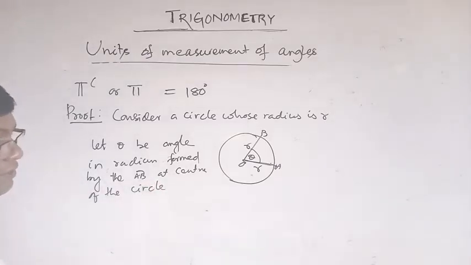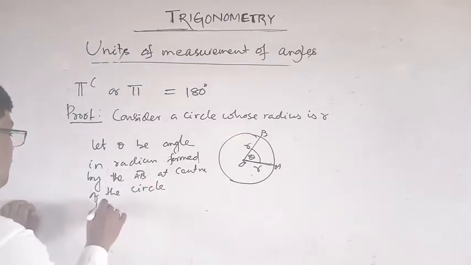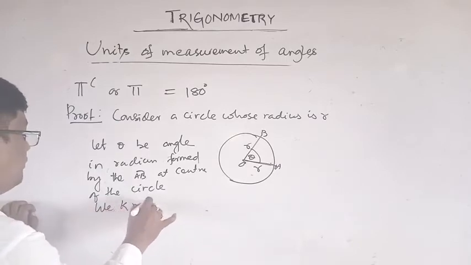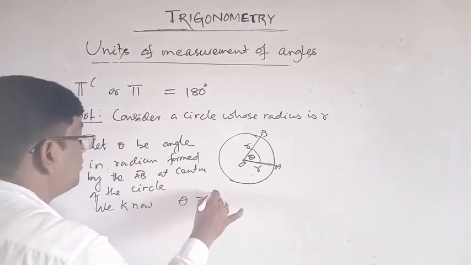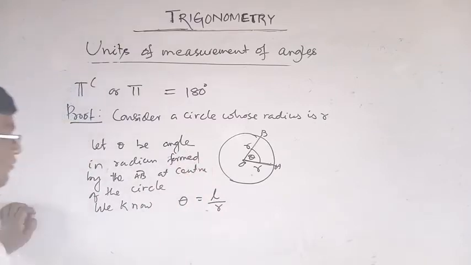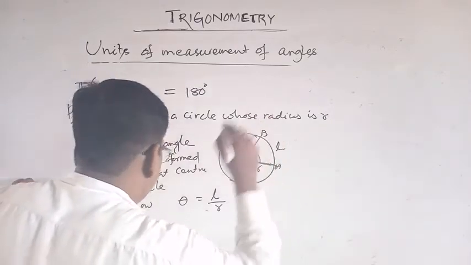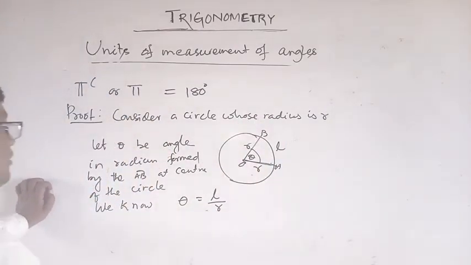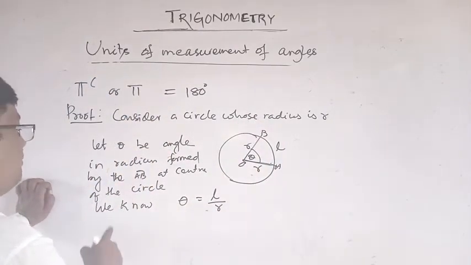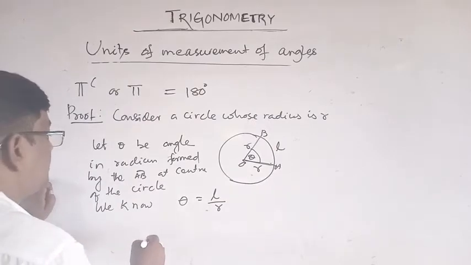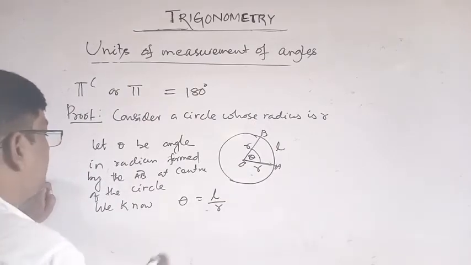Suppose this is OAB. We know theta is equal to L by R, where L is the length of the arc AB.